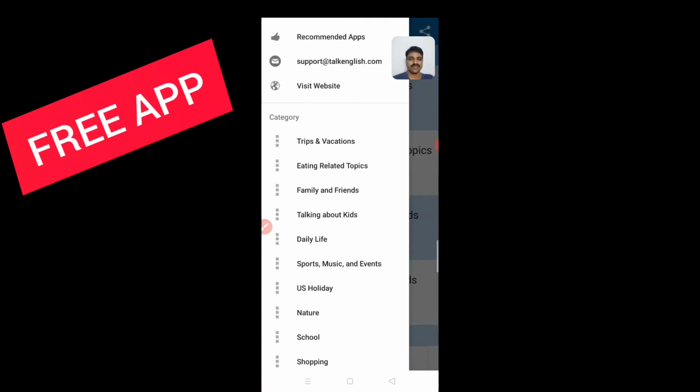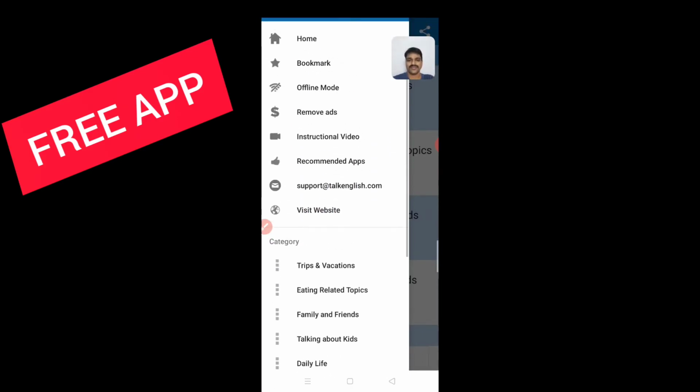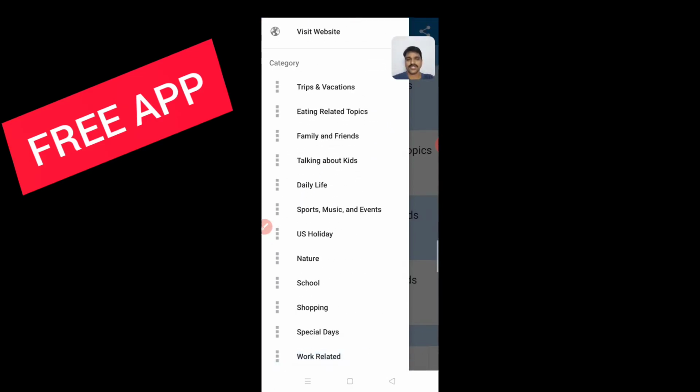See, the thing is that there are different options available. That means different topics will be available under this category tab. Trips and vacations, eating related topics, family and friends, talking about kids, daily life. Like that we will have different parts so that you can opt as per your wish. So I'm going to start from trips and vacations.